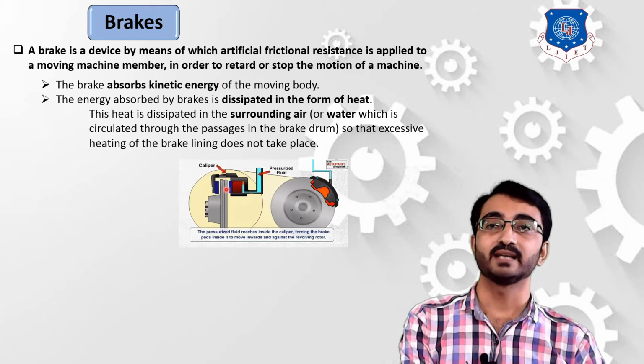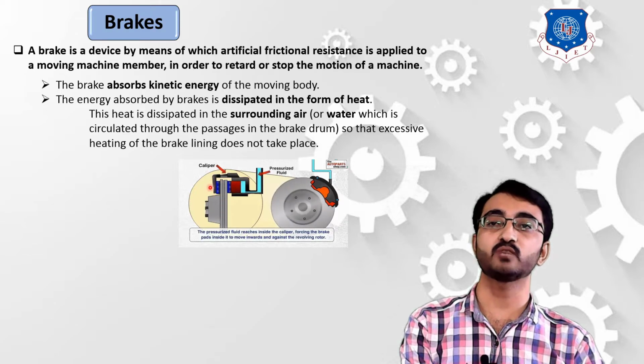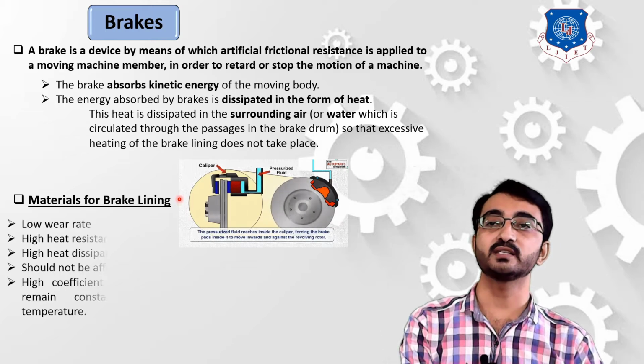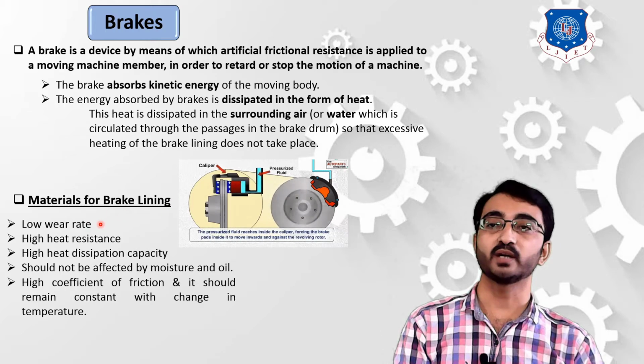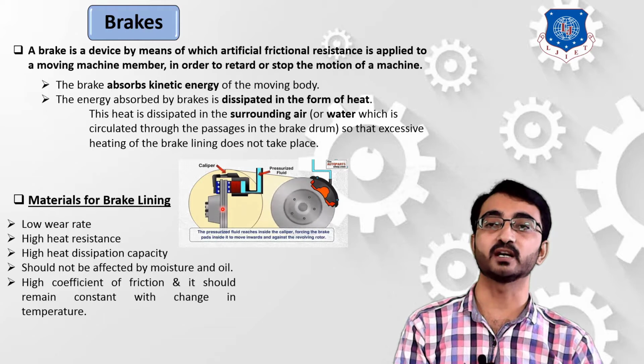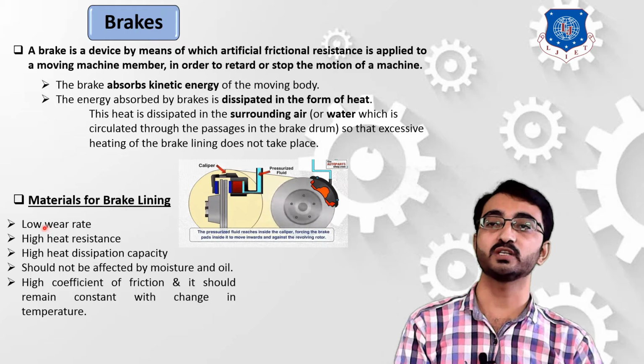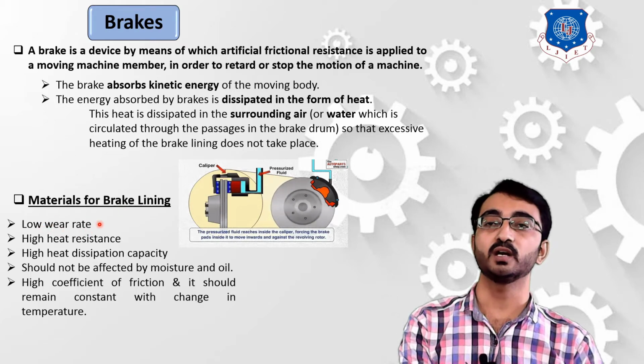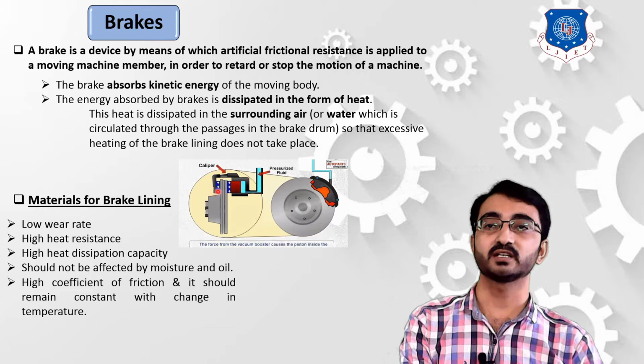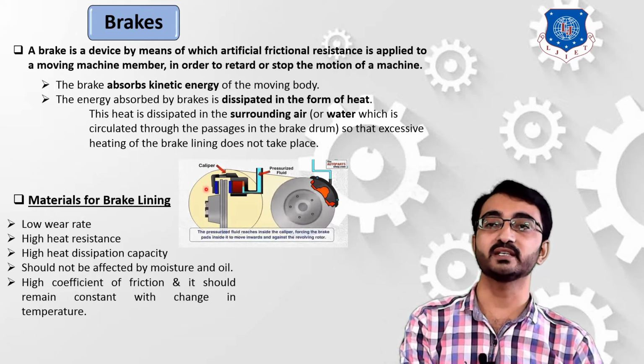So now let's understand the qualities, or properties, which are required of these brake linings. The first quality required is a low wear rate. What it means is that when it is in contact with this rotating element, there will be some kind of wear, or particles from the surface of contact will be removed. So this wear rate must be very low, otherwise after certain use of these friction linings, they will be worn out. So in that case we have to replace them.